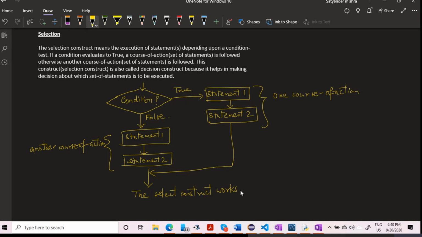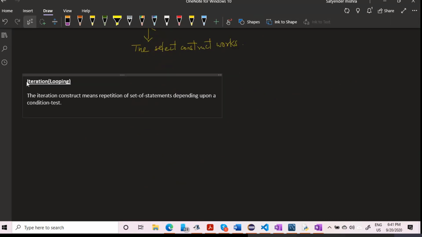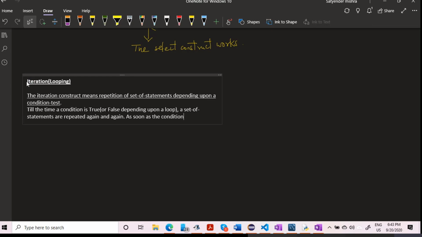So the next concept is iteration or looping. This line is very much important. The iteration construct means repetition of a set of statements depending upon a condition test. So till the time a condition is true or false, a set of statements is repeated, and the repetition stops as soon as the condition becomes false.